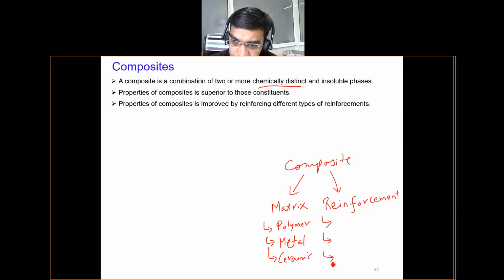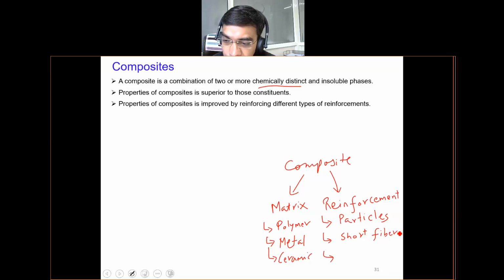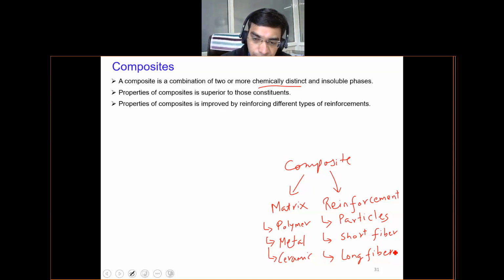Another classification for the reinforcement is that they can be either in the form of particulates, meaning particles like powder, short fibers, or long fibers. So we will first understand what is the difference between fiber and particle. Any composite material, when you combine this matrix and reinforcement, you get a composite material.